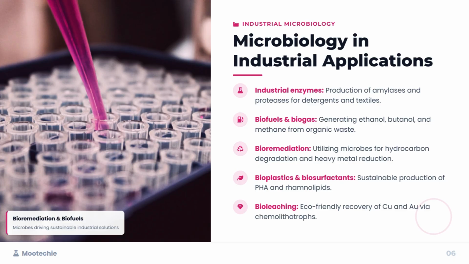Bioremediation utilizes microbes for environmental cleanup, like hydrocarbon degradation in oil spills and heavy metal reduction in contaminated sites. Bioplastics and biosurfactants enable the sustainable production of materials like PHA plastics and rhamnolipid cleaners, offering greener alternatives to petrochemicals. Finally, bioleaching allows for eco-friendly recovery of metals like copper and gold via chemolithotrophs, using bacteria to extract metals from ores with less environmental impact than traditional smelting. The slide emphasizes that bioremediation and biofuels represent how microbes are driving sustainable industrial solutions.